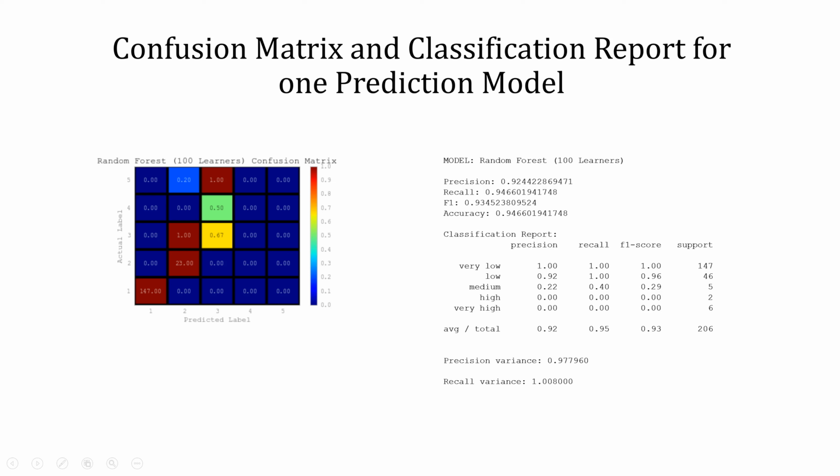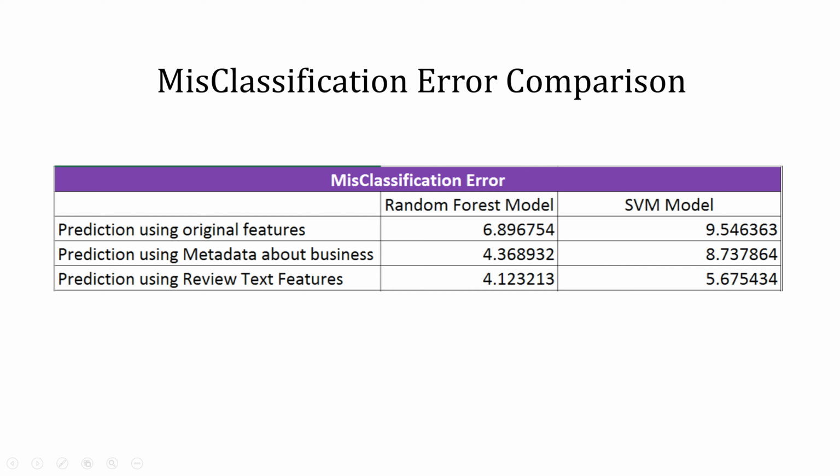Had we been predicting the number of reviews or something more granular, the prediction level or the precision could have gone low. Here we see the misclassification error comparison, which will tell us which of our prediction models was better, the random forest model or the SVM model. We see that the prediction using the metadata about the business and also the review text features gives us pretty good results in comparison to the original features that were present in the data set.